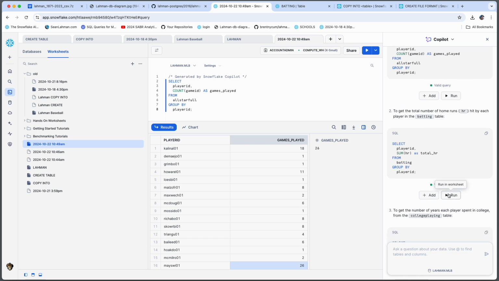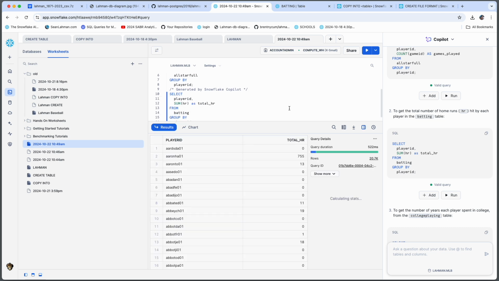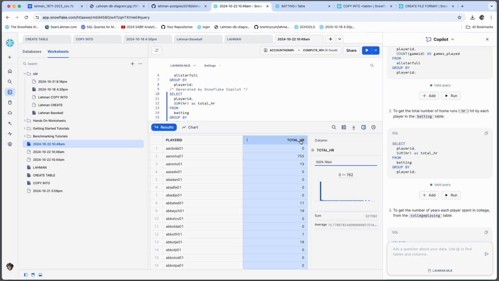How about the second one? Number of home runs hit by each player in the batting table. Again, it's not ordered by anything, but that's Hank Aaron, 755. That's legit. A lot of folks have none, probably players I don't know. Again, it would be great if it was joined on the player table to get the first name and last name. I wonder if I could tweak this query manually and maybe just do an order by HR, see if we could get some more of the popular names that we may have heard of.